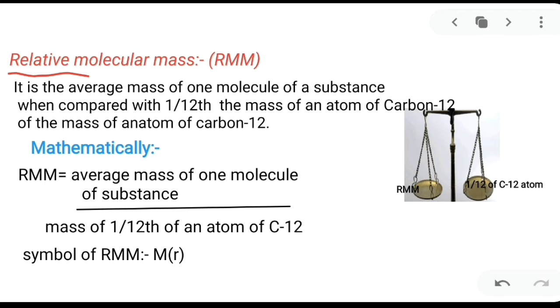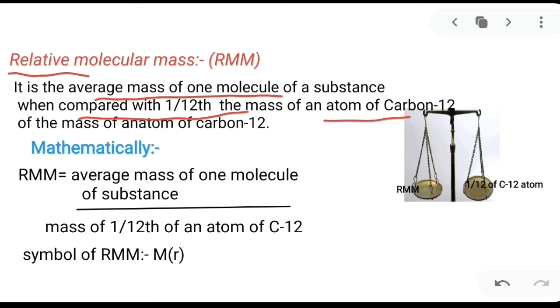Now let us define the relative molecular mass. Relative molecular mass is the average mass of one molecule of a substance when compared with 1 by 12th the mass of an atom of carbon-12. When we take one molecule on one side and compare it with the 1 by 12th part of one atom of carbon, whatever value we get is the relative molecular mass of that particular molecule.